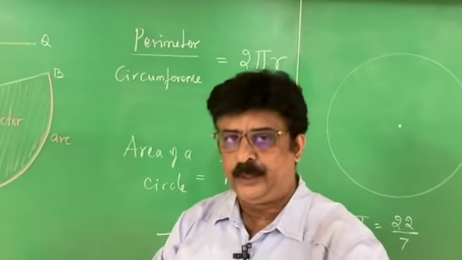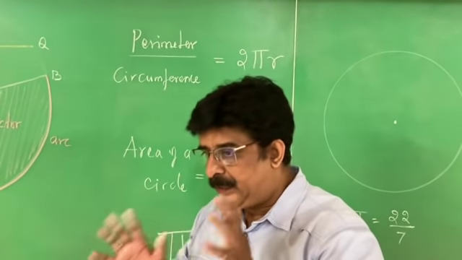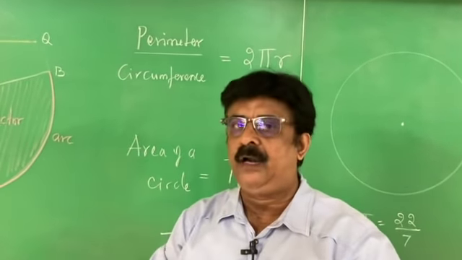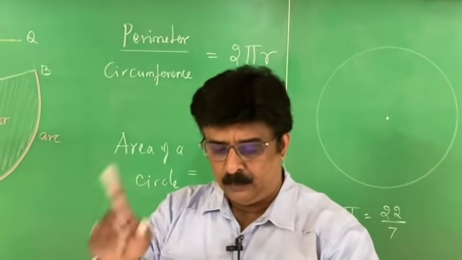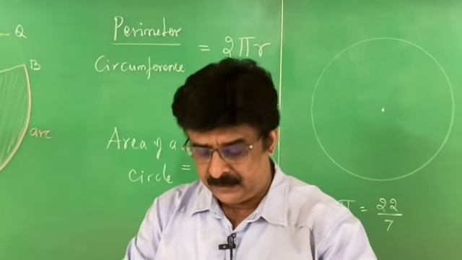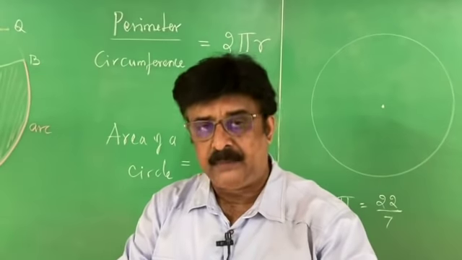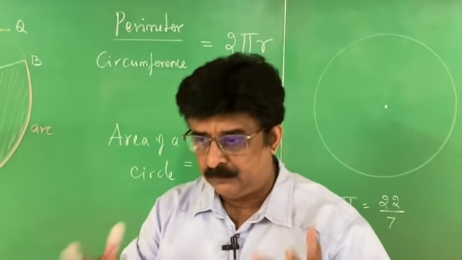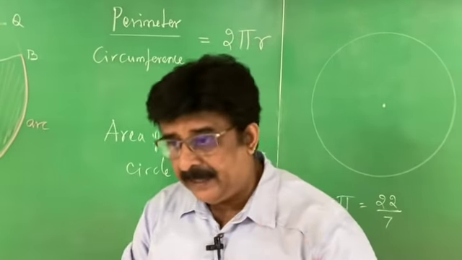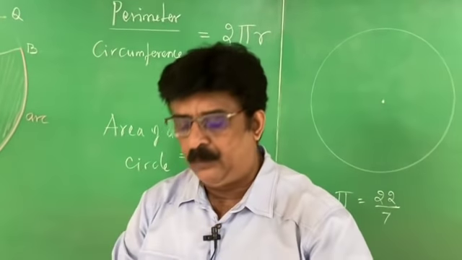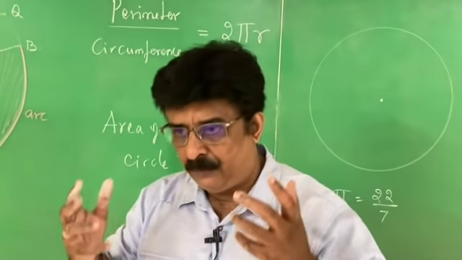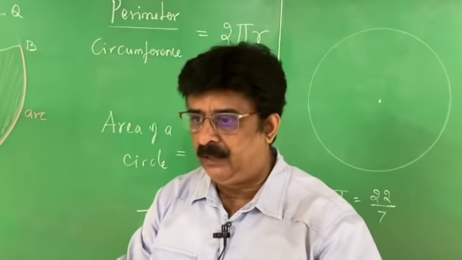Therefore, in today's class, I completed the introductory part of the lesson called circles. What is a circle? What is radius? What is diameter? What is chord? What is segment? What is sector? What is circumference? What is the perimeter of the circle? What is the formula for the perimeter of the circle? What is the formula for the area of the circle? In the formula we have pi.